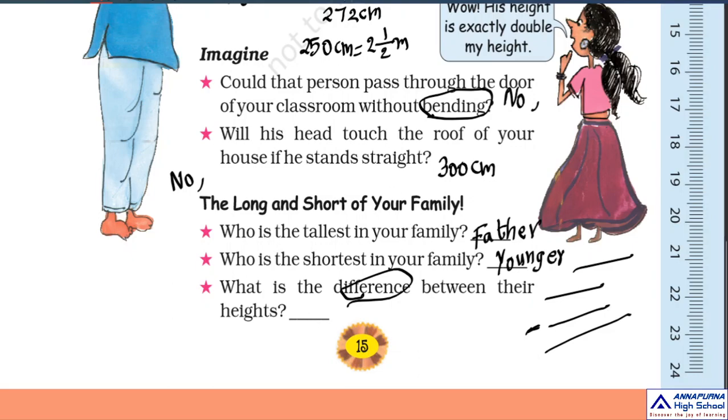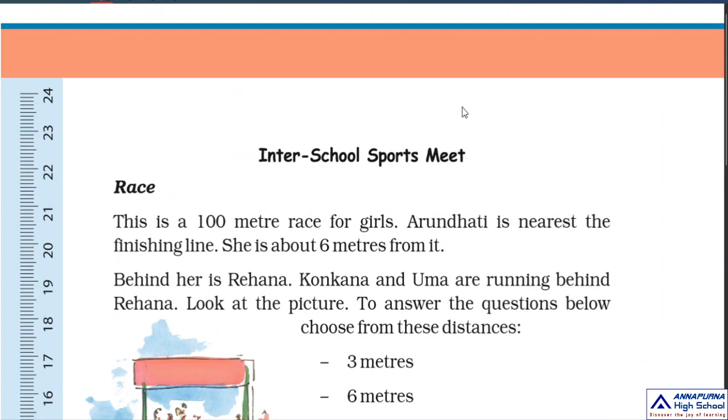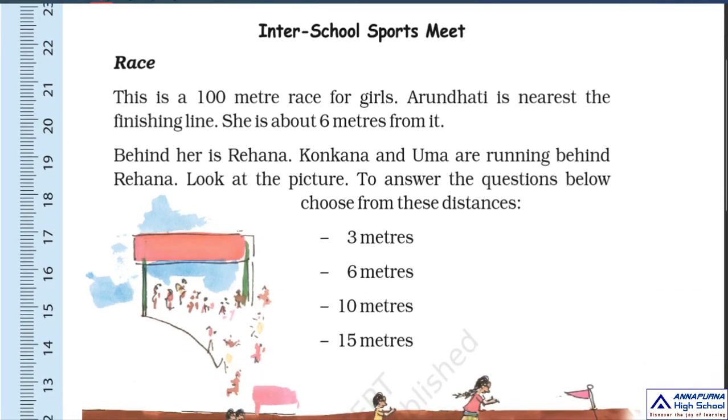Okay children, now move to the next page, page number 16. Okay children, here, wow, inter school sports meet. In our school we also conducted the sports meet. You participated in the running race, do you remember that? So here also in the schools they are participating in a race. They conducted a 100-meter race for girls. This race is only for girls. It is a 100-meter race.